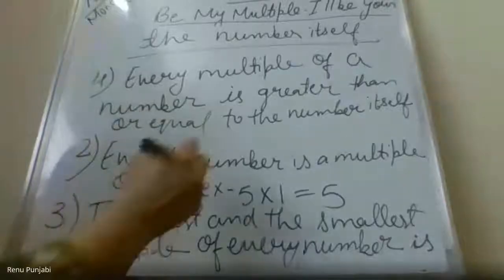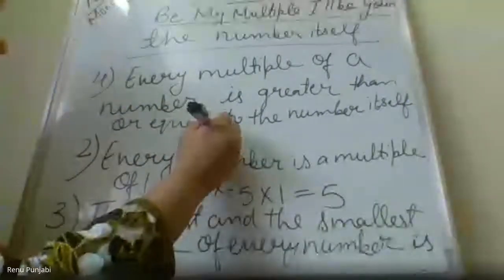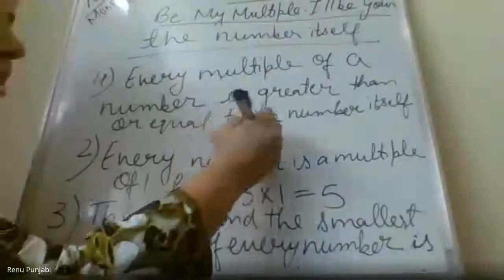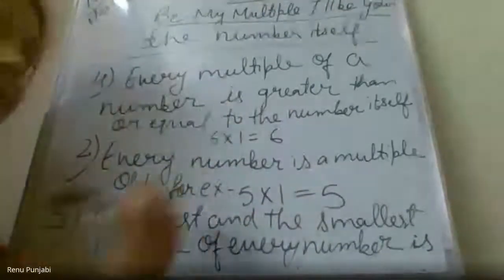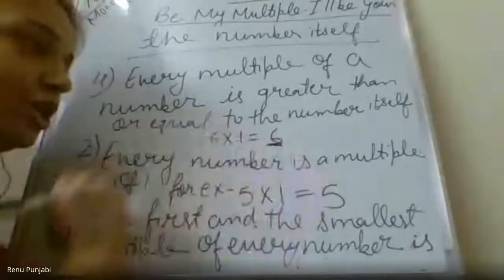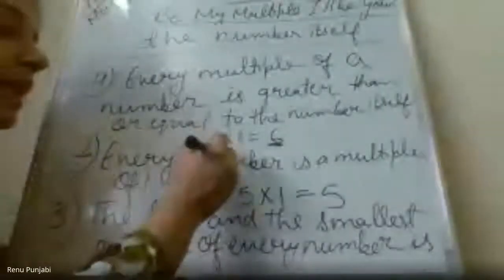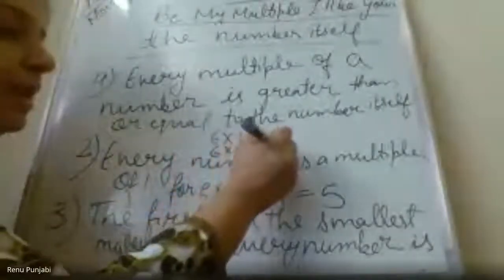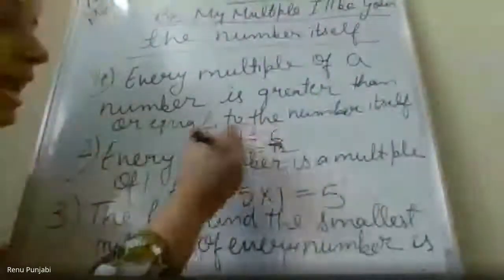Yes. So, see, 6 ones are 6. That is also equal to the number, and 6 into 2 is 12, which is greater than it.